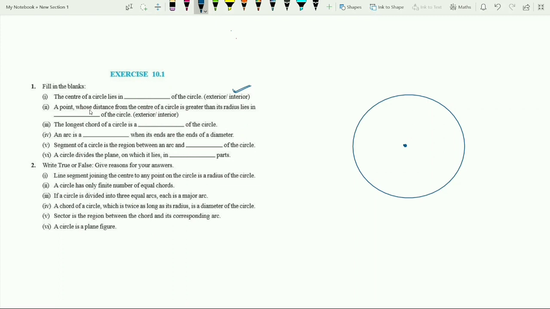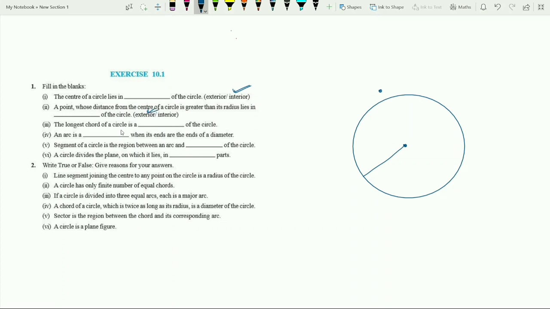Next, a point whose distance from the center of a circle is greater than its radius. What does it say? There is a circle, and a point whose distance from the center is always greater than the radius. We know the radius is the maximum, fixed distance, and nothing can be more than that. So if there is any point whose distance is more than the radius, it should always lie outside the circle, in the exterior.